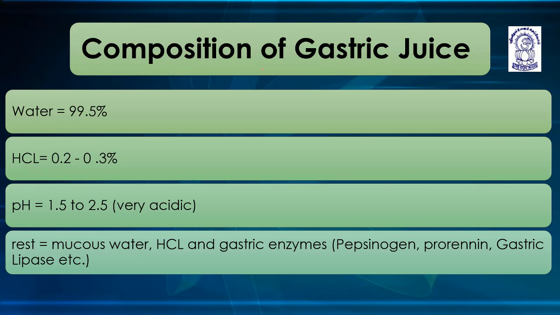Composition of gastric juice. It includes water 99.5%, HCl 0.2 to 0.3%. The pH of gastric juice is 1.5 to 2.5, that is highly acidic.